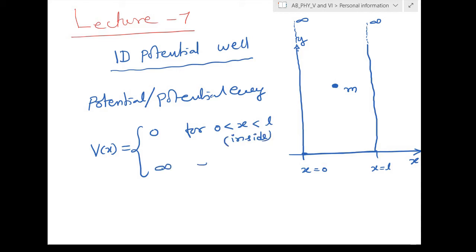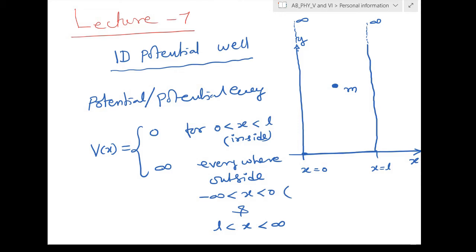Infinity everywhere outside, that means minus infinity less than x less than 0, and L less than x less than infinity. This is the left side, and this will be the right side.